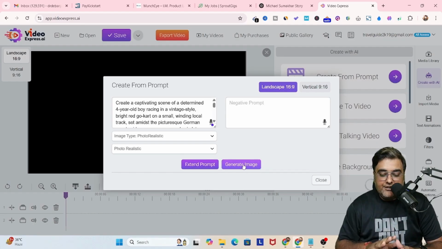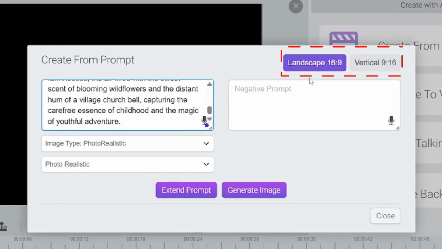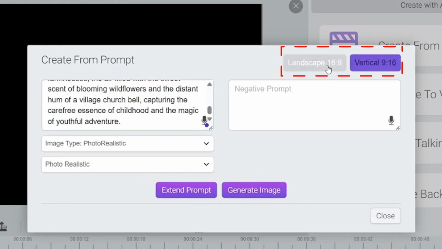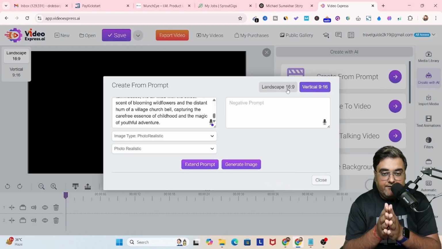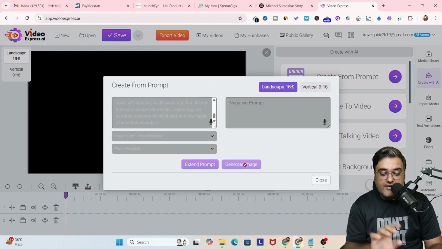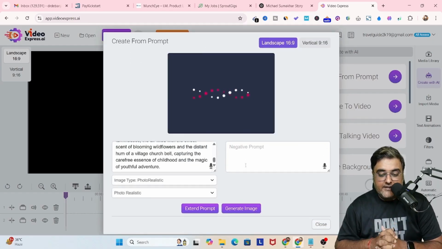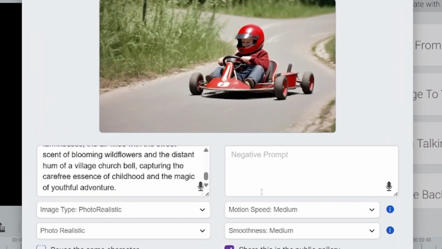Now, actually, before clicking generate image, one more thing I want to show you over here is that on the top right hand corner, you have two options. One is the vertical and the other is the landscape. So depending on what kind of aspect ratio you want on the image, you need to choose that. So let's click on generate image in landscape mode. And the image is being generated. So let's wait. And there you go. The image has been generated, as you can see over here.